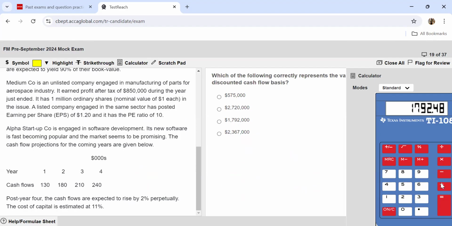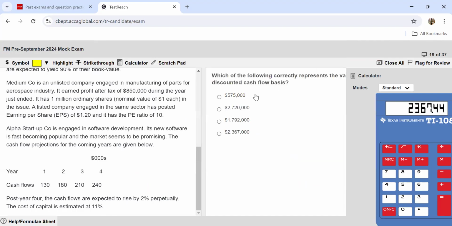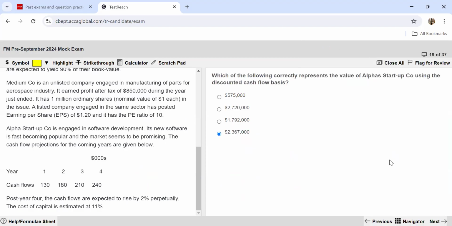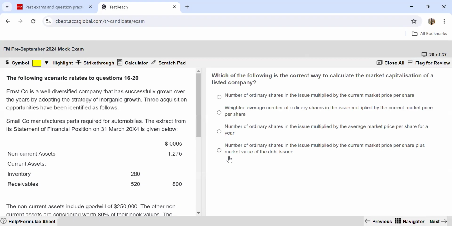And then you add what you had earlier found out with respect to year 1 to 4. So you add 574.96. So you will get your final figure as 2,367,000, which will be the closest to this one over here. So we mark this as our answer.